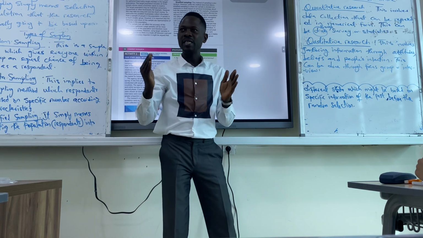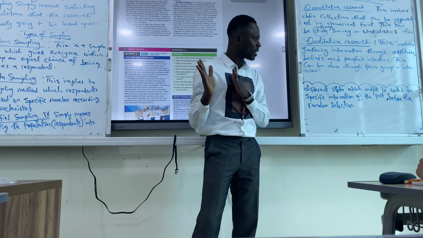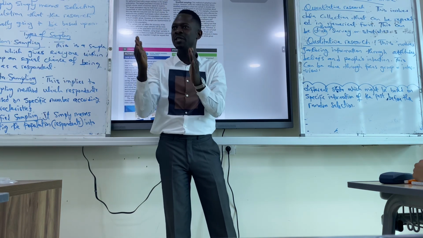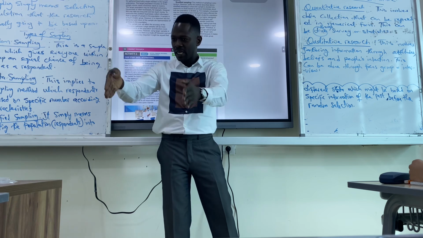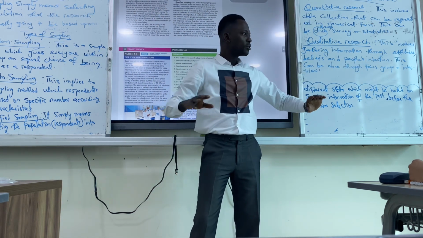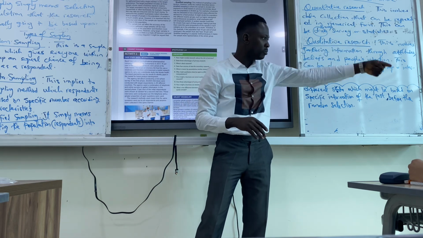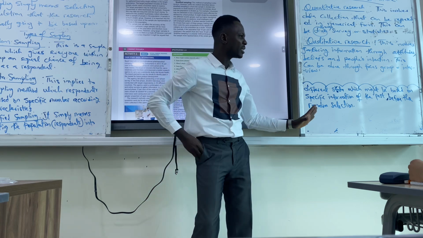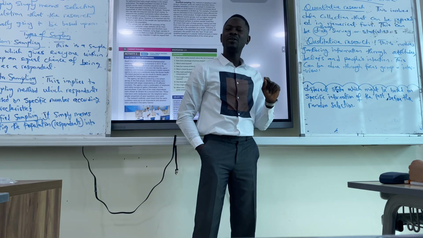For stratified sampling, the first thing we do is we make them into different strata, into different segments. We have segment A, segment B, segment C, segment D from the population. So from segment D, we now randomly choose. For each segment, we randomly choose. That is stratified. Do you get stratified or not?